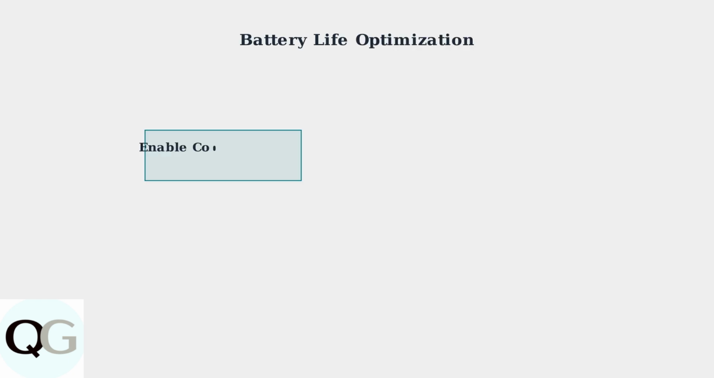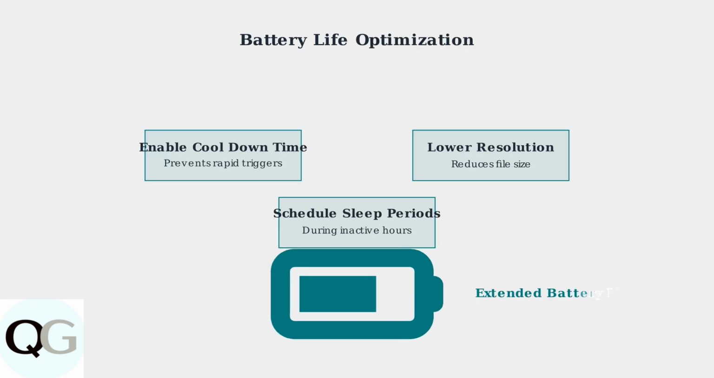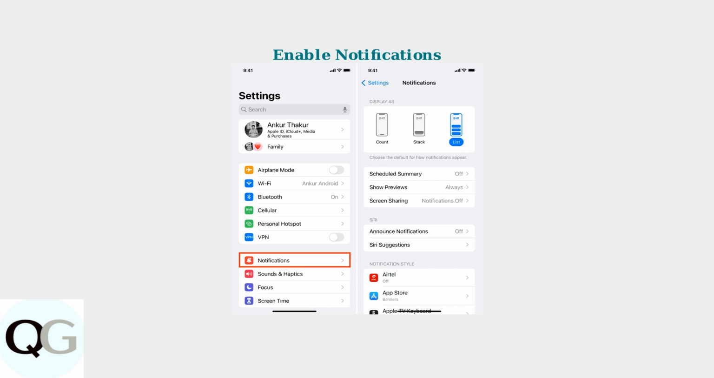To maximize battery life, enable cool down time between recordings, reduce recording resolution, and schedule sleep periods during inactive hours. These adjustments can significantly extend your camera's operational time. Remember to check your phone's notification settings to ensure you receive motion alerts. Proper configuration of both app and system notifications is essential for effective monitoring.